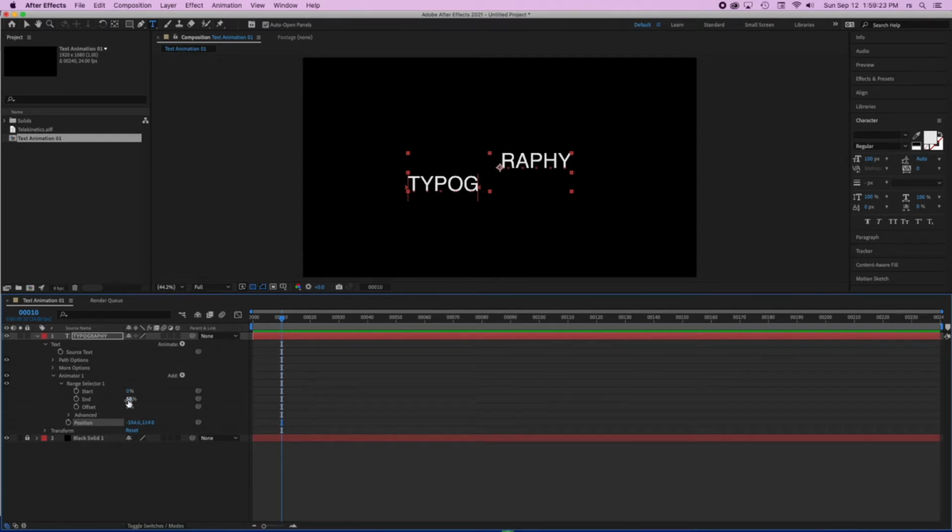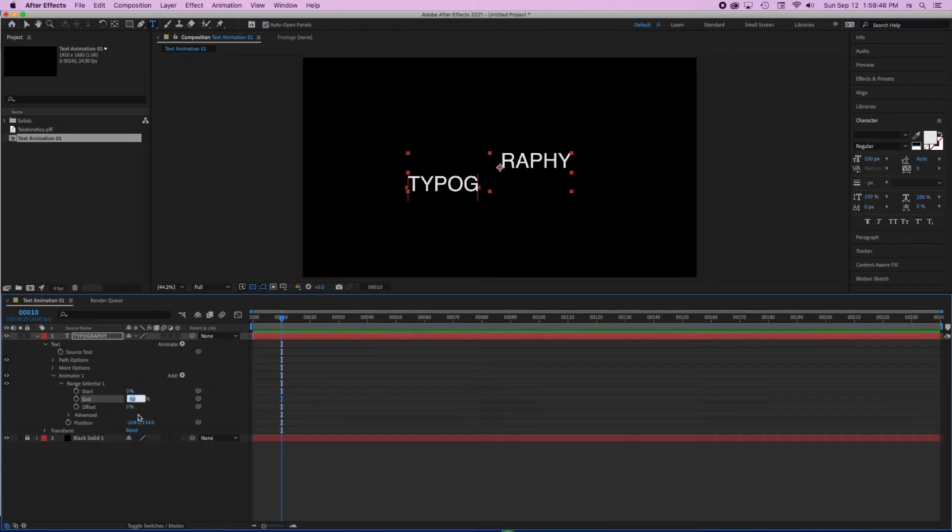If I increase the range of the selection, notice that when I move the range, the letters travel from one place to the other. Once again, if I leave it at 50%, only half of my text is being affected by this position parameter.